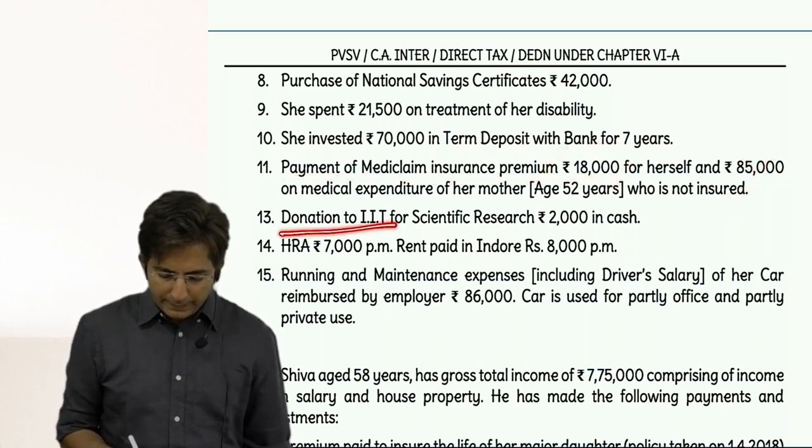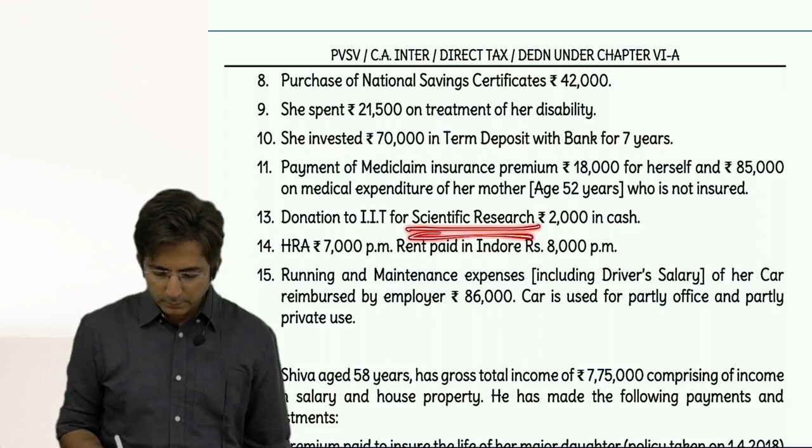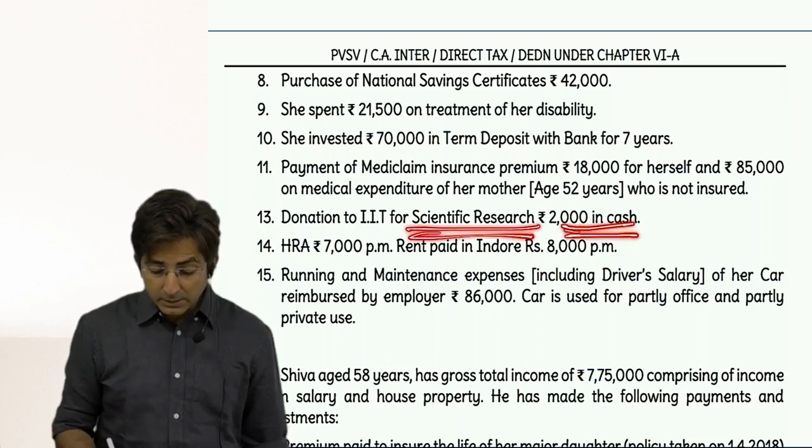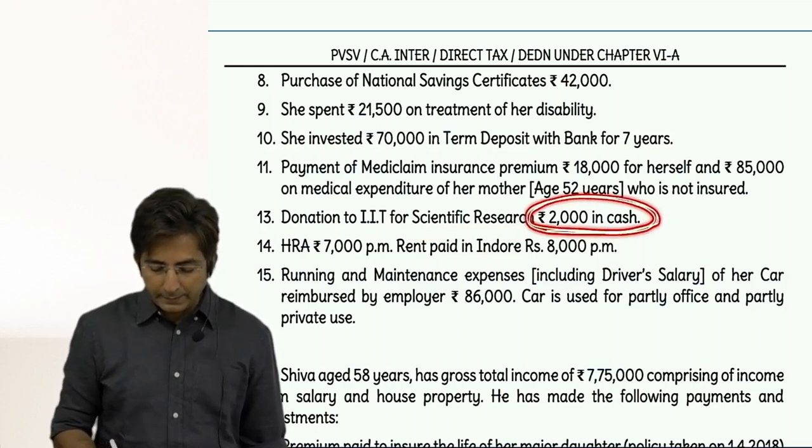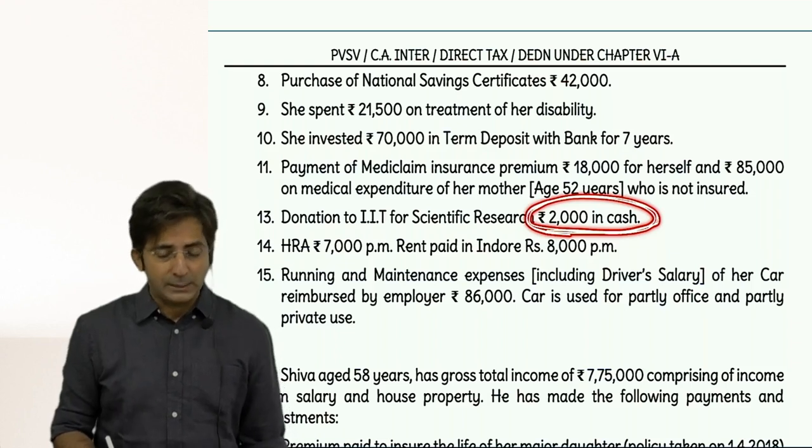Then donation to IIT for scientific research. But it is in cash. Yes, up to 2,000 cash is allowed. Here it is exactly 2,000 only. So cash will be allowed.